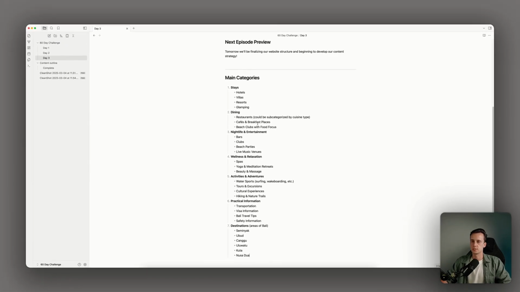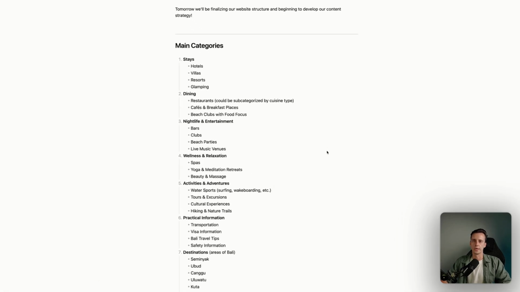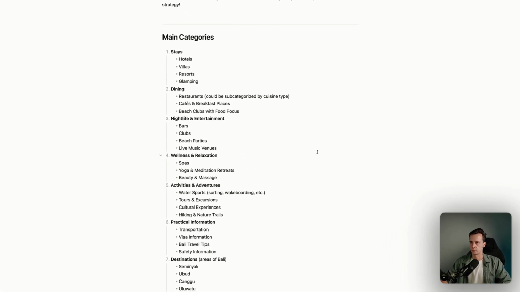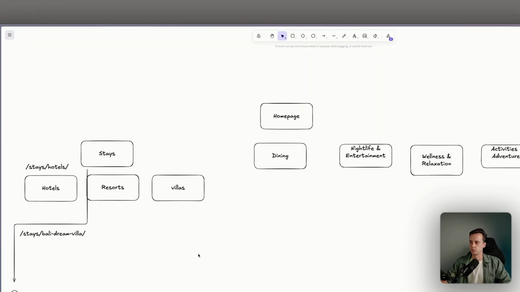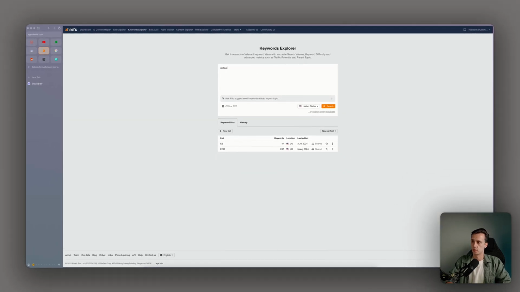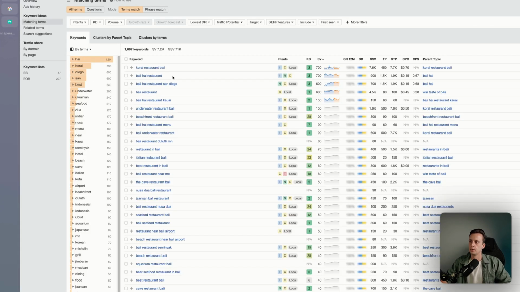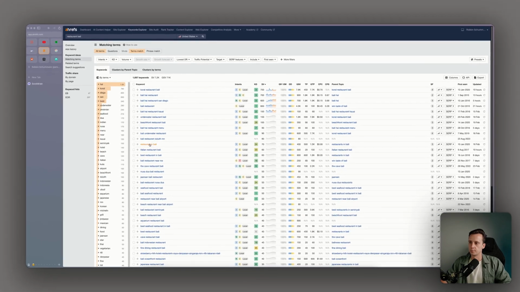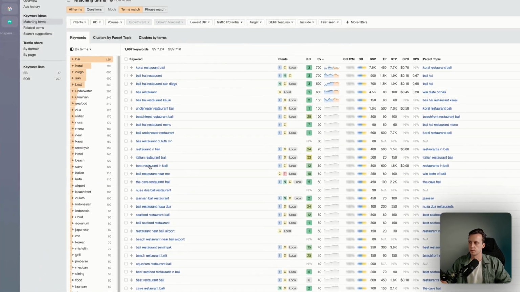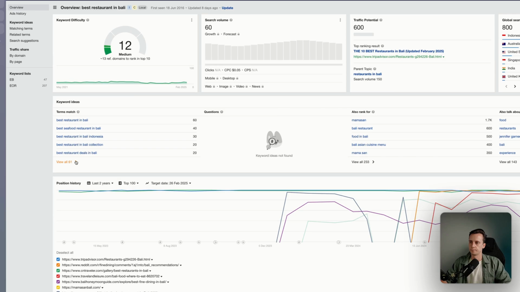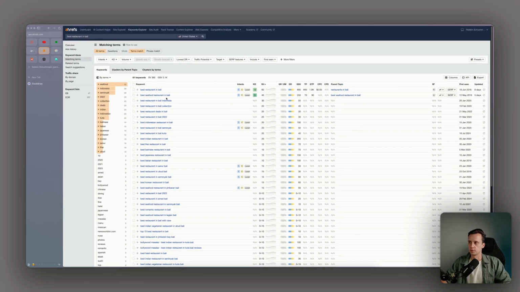Okay, so let's start with doing some keyword research in the different categories that we have now. Okay, so let's start with restaurants. So we would open again Ahrefs. We search for restaurant Bali. So what I already see here is this is all names of restaurants. So maybe this one's more interesting for best restaurant in Bali. Best restaurant in Bali, best seafood restaurant.